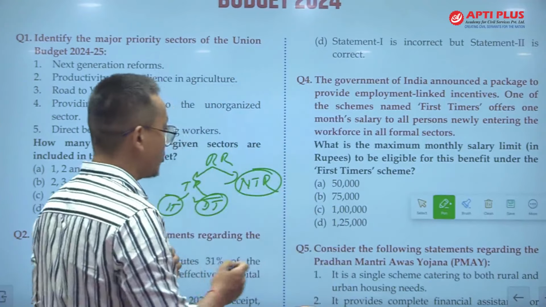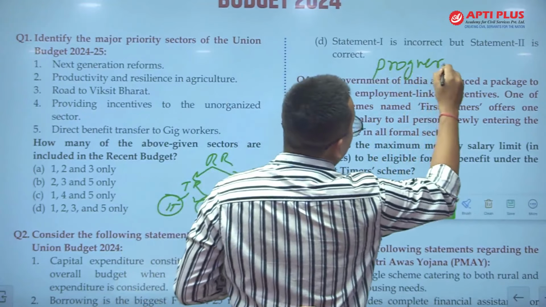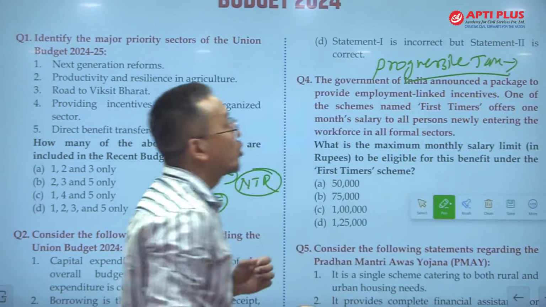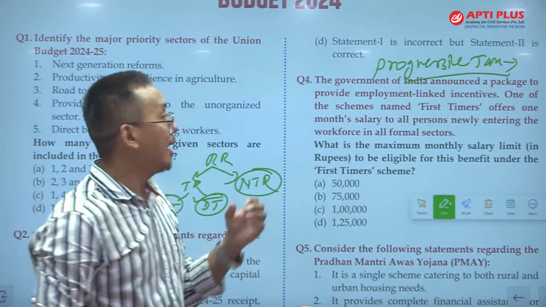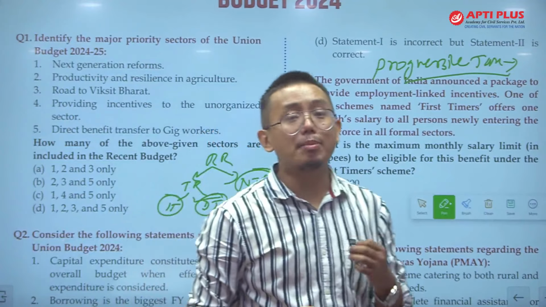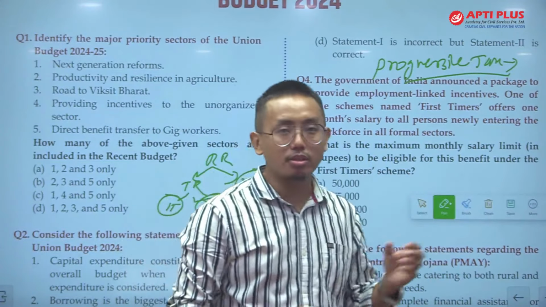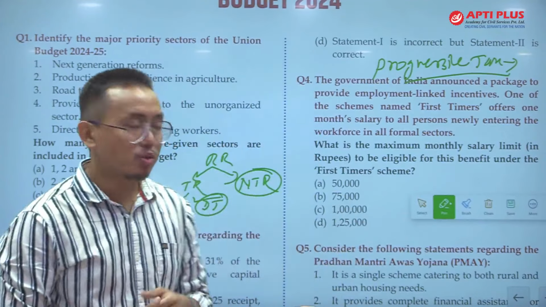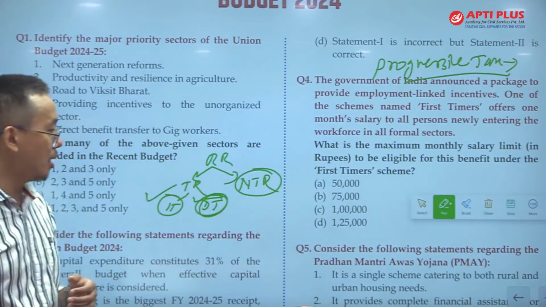So progressive tax, you have to remember, ठीक है. The example of progressive tax is income tax, and the example of regressive tax is the goods and services tax, ठीक है. So this is the difference between progressive and regressive tax. You have to know that. So indirect taxes and direct taxes, you know now.